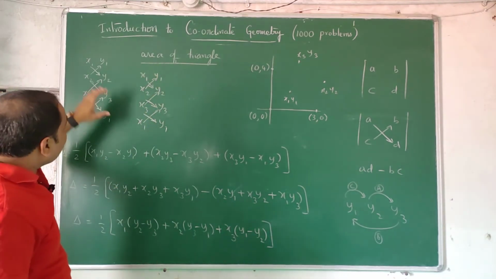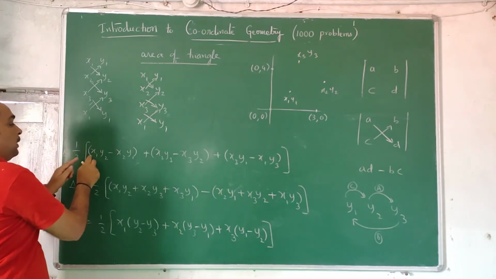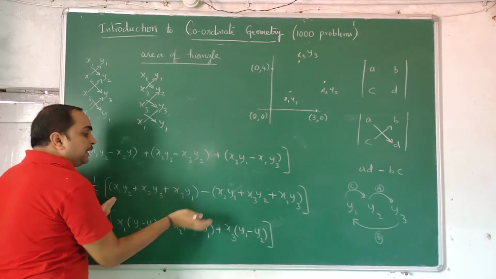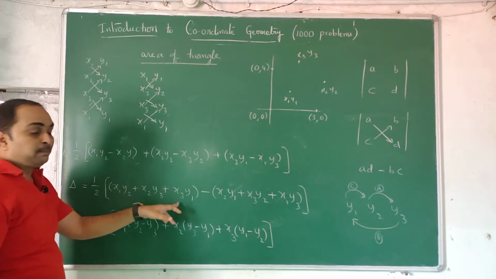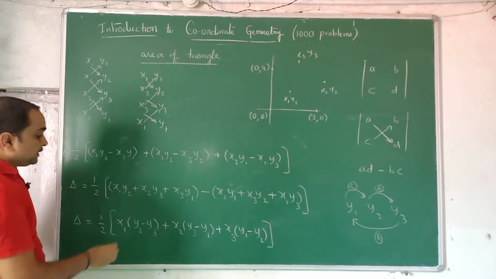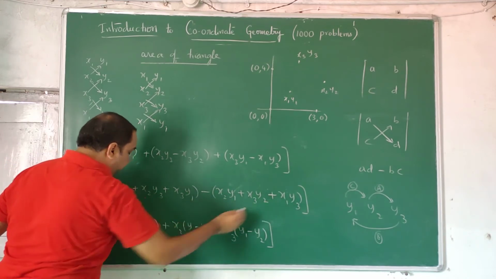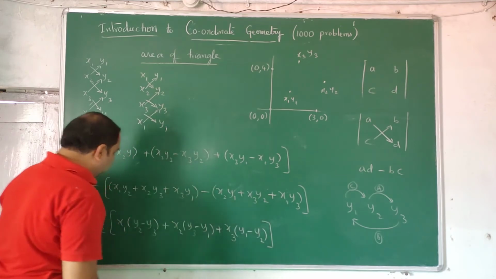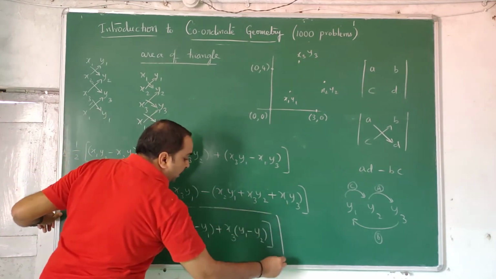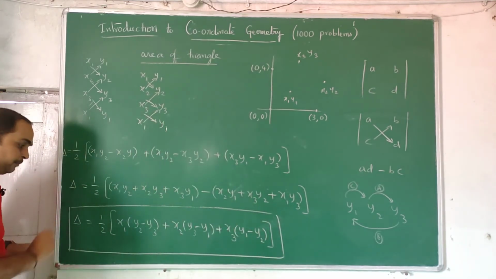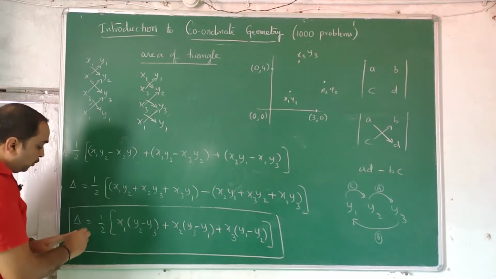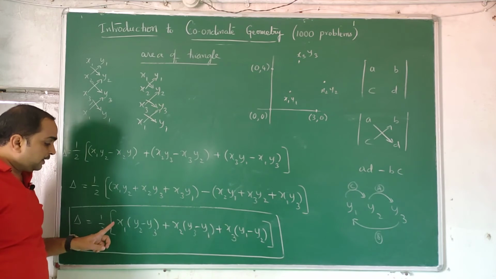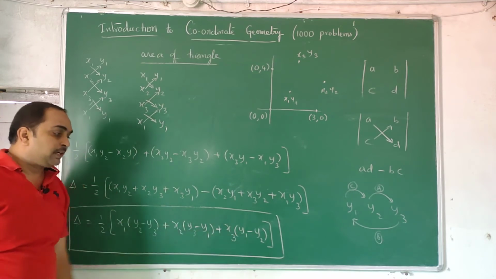But here we have three brackets with multiplication, subtraction, then addition. Here we have multiplication, addition, then subtraction. This is little easier, second part. Third part is much easier. If you take x1 common in both of them, x2 common in both of them, and x3 common in both of them, we can have a rotate kind of formula which you can easily remember. How to remember the triangle formula? Half, for triangles only, half x1, x2, x3 outside the brackets.